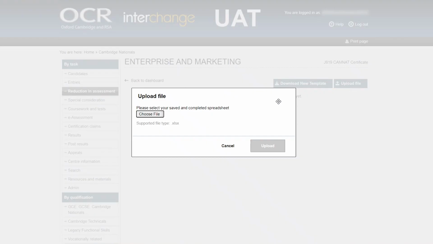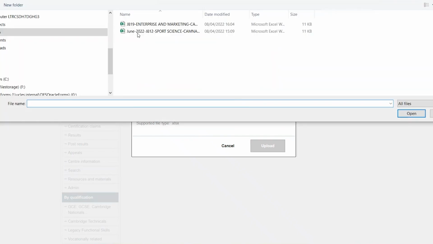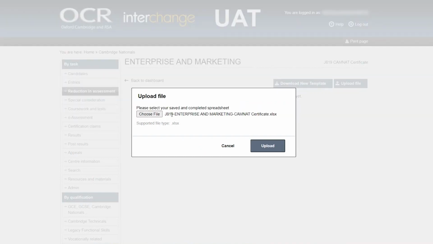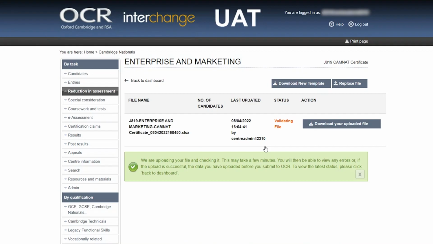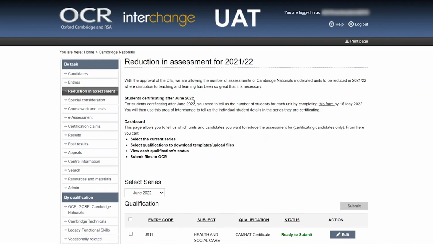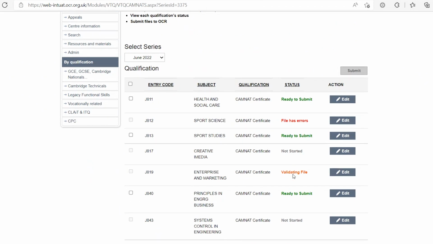The screen will now show the option to upload your saved file. So select Upload File, choose the relevant file in your documents, and then click Upload. Once you've clicked Upload, you'll see the status showing as validating file and a pop-up message that shows you that you now need to click back to the main dashboard. When you return to the dashboard, you will see the status of that file as validating.